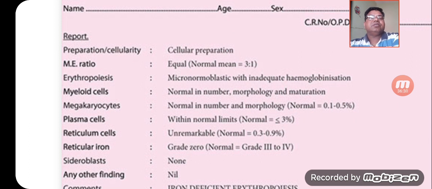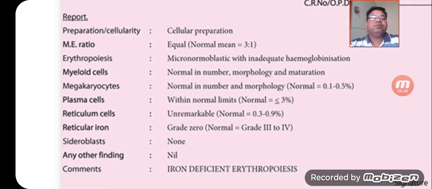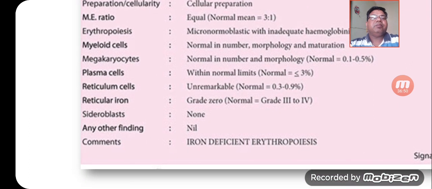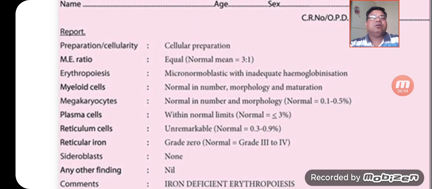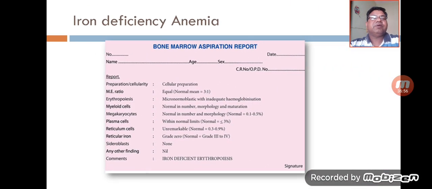Megakaryocytes are also normal, and the plasma cells are within normal limits. Reticulum cells are also normal. Iron stores are very important to diagnose, and their grade becomes 0 in case of iron deficiency anemias. Normal is grade 3 to grade 4. So this is how we will comment, and we will try to diagnose this condition by interpreting these findings.